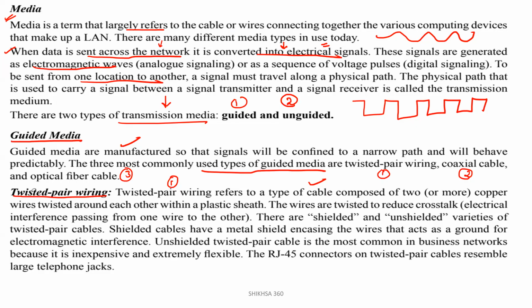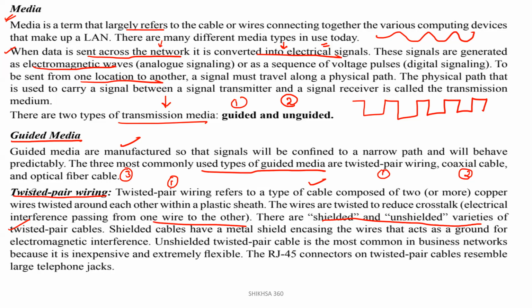Wires that are twisted around each other within a plastic sheath. The wires are twisted to reduce crosstalk, that is, electrical interference passing from one wire to another. There are shielded and unshielded varieties of twisted pair cables.